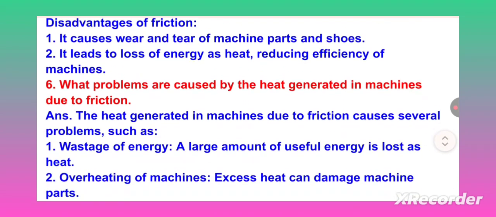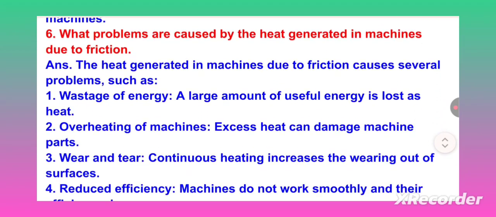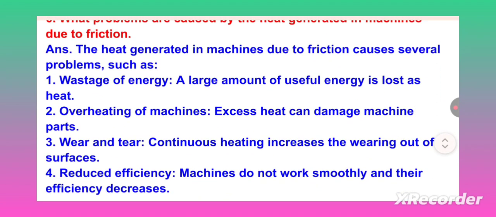What problems are caused by the heat generated in machines due to friction? The heat generated in machines due to friction causes several problems such as wastage of energy. A large amount of useful energy is lost as heat. Overheating of machines: excess heat can damage machine parts. Wear and tear: continuous heating increases the wearing out of surfaces. Reduced efficiency: machines do not work smoothly and their efficiency decreases.